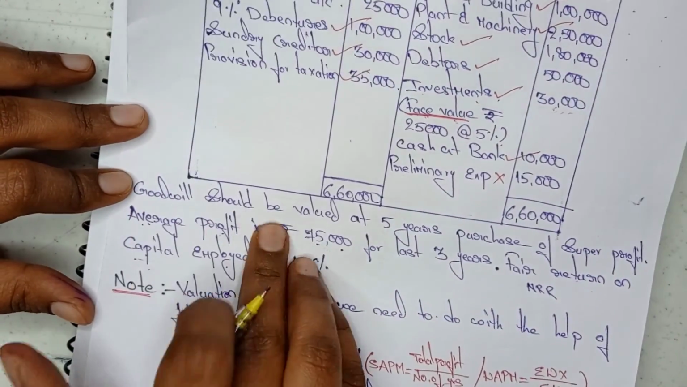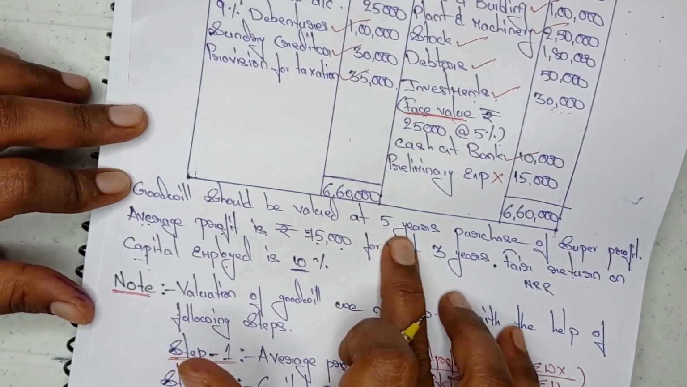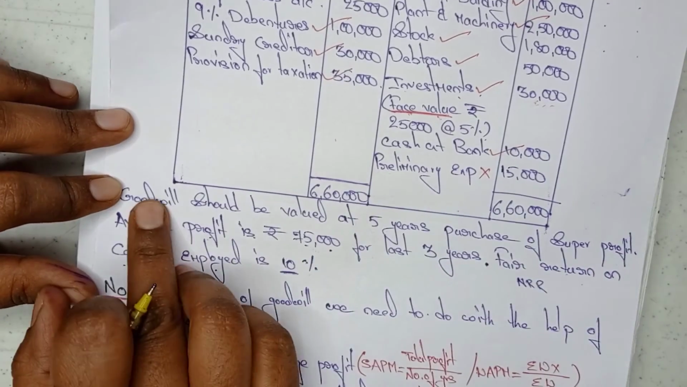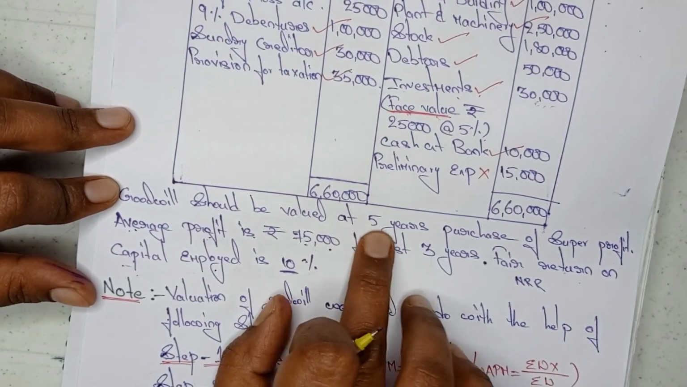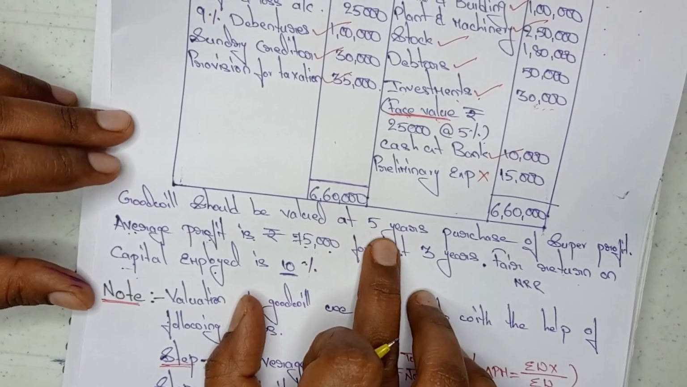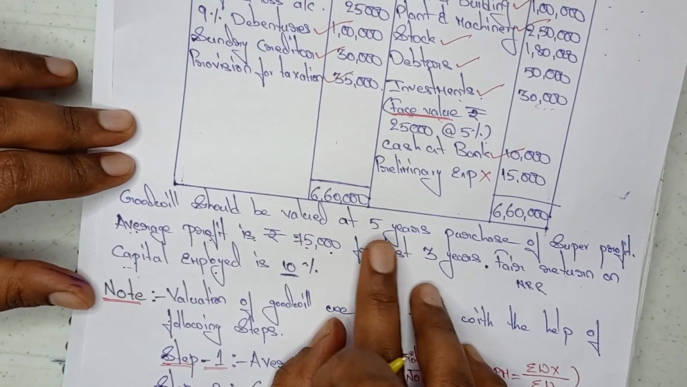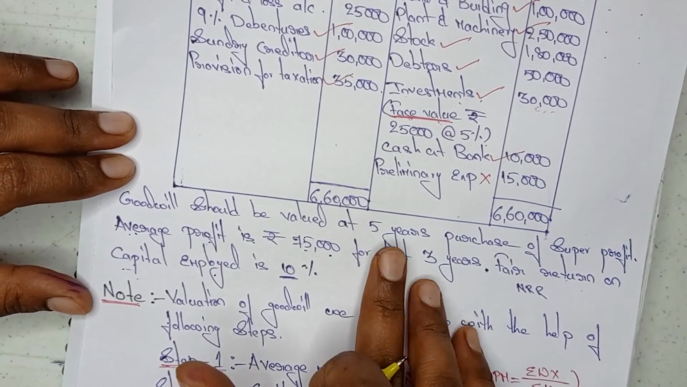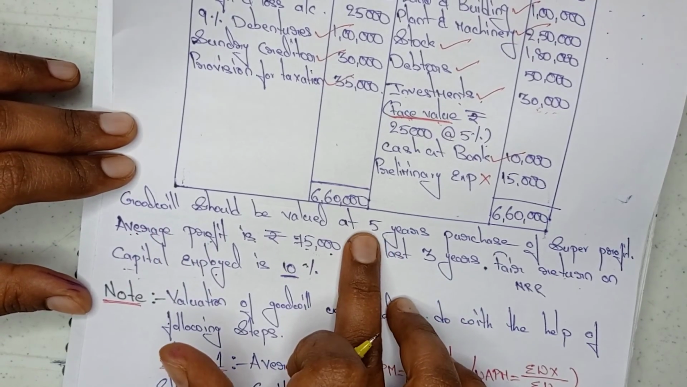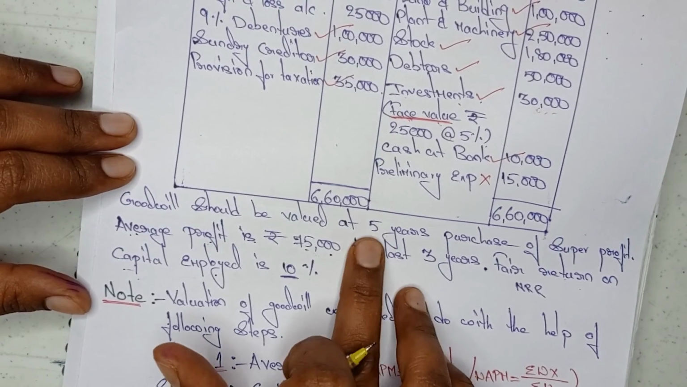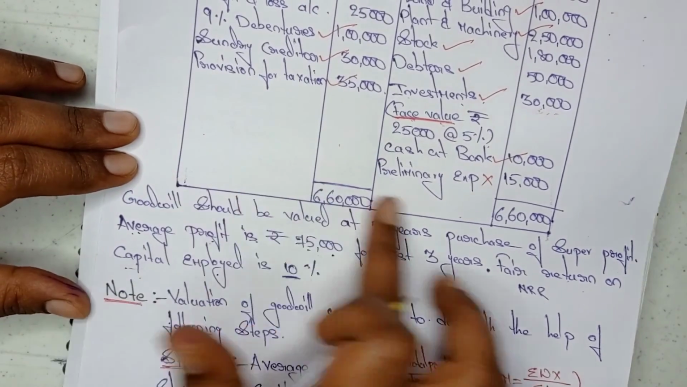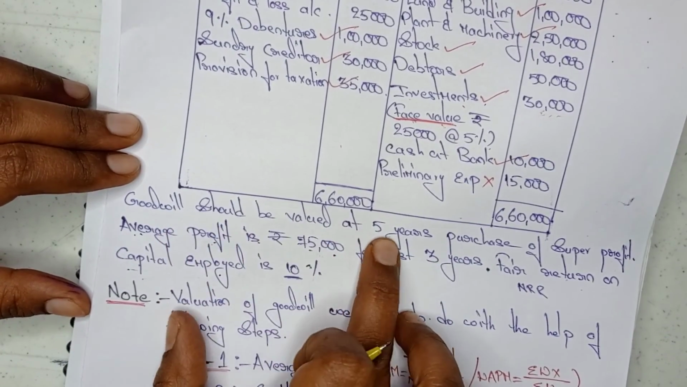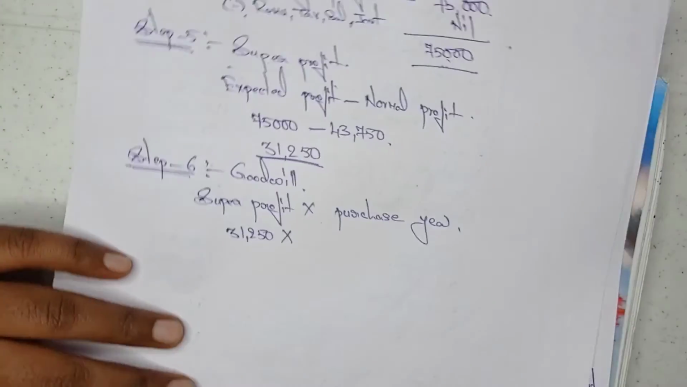See, goodwill should be valued at 5 years' purchase of super profit. It means on super profit we need to calculate goodwill for how many years? 5 years. Always remember the goodwill year is going to be given in the question. Don't be confused. The goodwill purchase year value is always given in the question, under the balance sheet you can see this information. So goodwill should be valued at 5 years, so I am taking here 5 years.